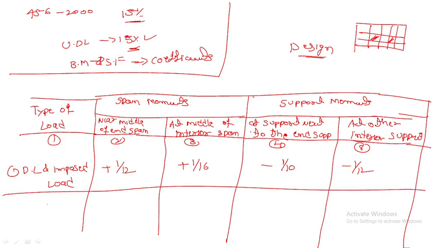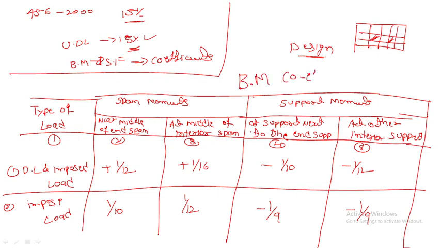Now for the second one, imposed load: 1 by 10, 1 by 12, minus 1 by 9, and this is also minus 1 by 9. So this tabular column you have to remember. This is already given in IS 456. This tabular column is for the bending moment coefficient.